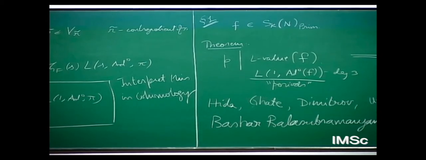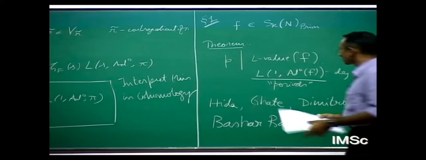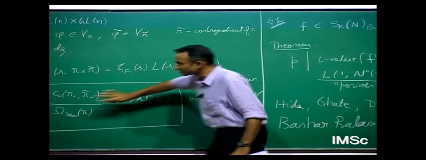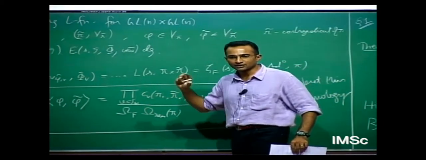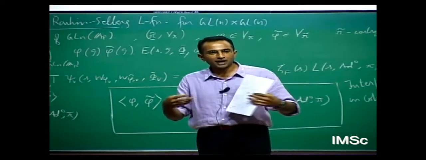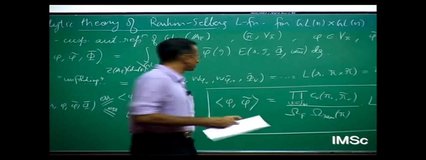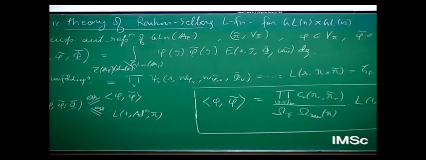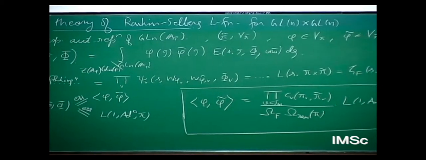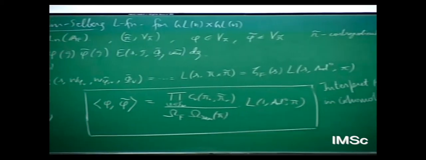So I want to now introduce the relevant ingredients to see this somehow captured in terms of certain maps in some cohomology groups. Maybe the next 10 or 15 minutes I'll be talking about how one can interpret this in cohomology.